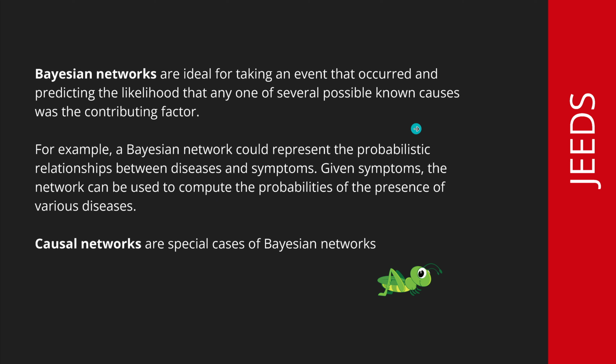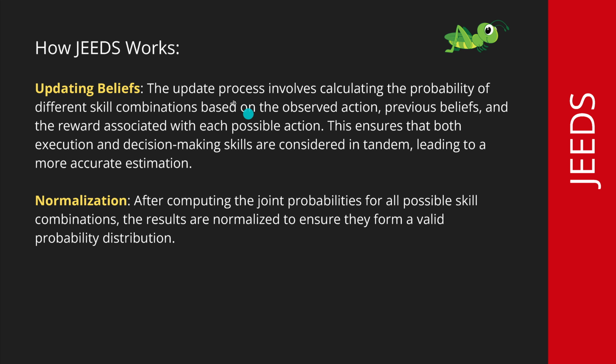Now, you understand, talking here about causes as contributing factors that something happened, we are talking in the easiest mathematical representation space of causal networks. And causal networks in general are special cases of the Bayes network. Great. What else do we have here if JEEDS is working?